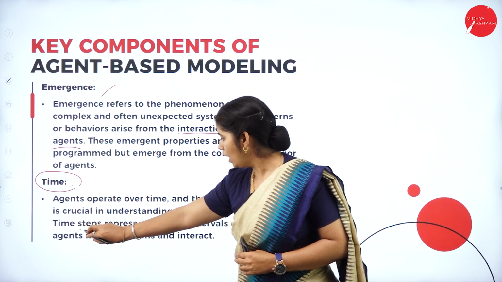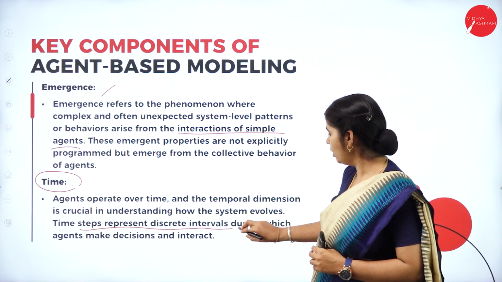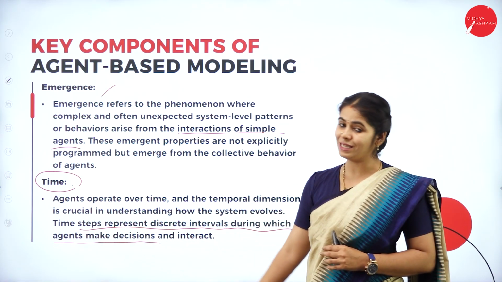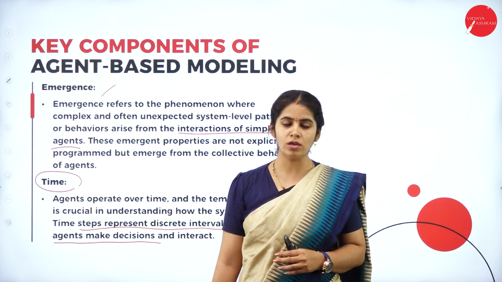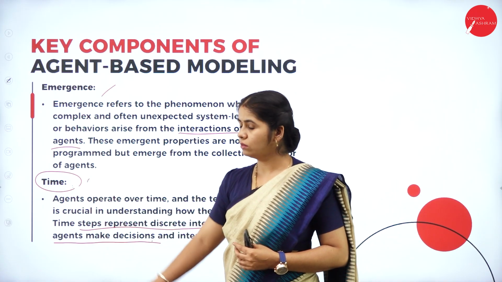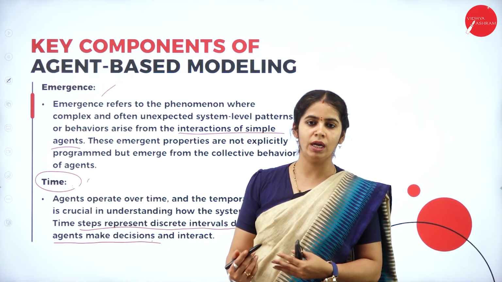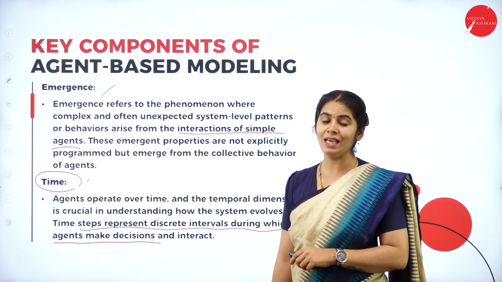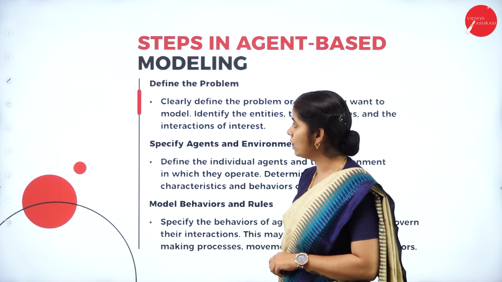Time steps represent the discrete intervals during which an agent makes a decision. How fast an agent can make a decision is calculated with the help of time intervals. So these are all the key components we have in agent based modeling.